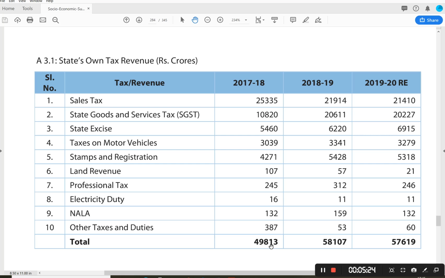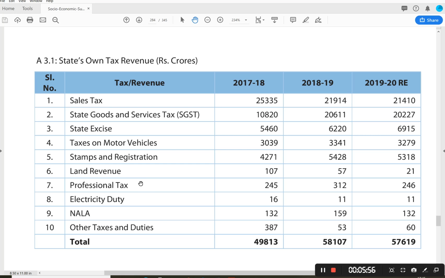And the next most important tax is stamps and registration. In the year 2017-18, stamps and registration was 4,271 crores. In 2018-19 and the 2019-20 revised estimates, it's close to around 5,300, 5,400 crores. So after sales tax, after state GST, after state excise, the next most important tax is stamps and registration, around 5,300 crores.